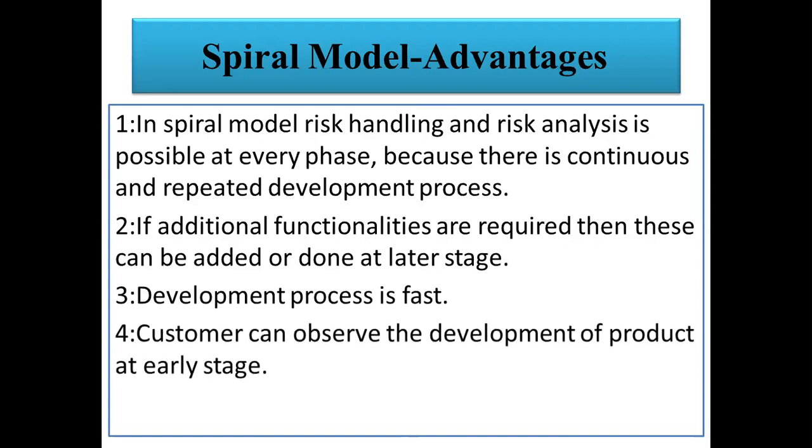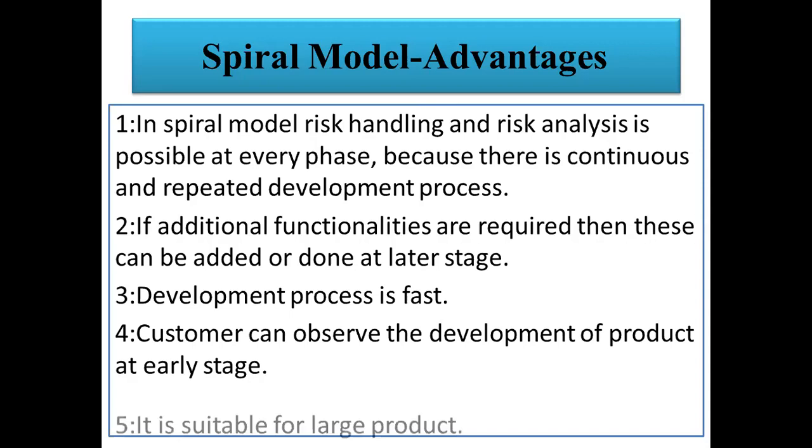Customer can observe the development of the product at an early stage. We can show the working model of the system so that the customer can visualize it. But in the other models, at the start we collect the requirements, and only at the end of development does the customer see the final product. So in the spiral model, the customer can view the progress of the project. So this is a benefit of the spiral model.